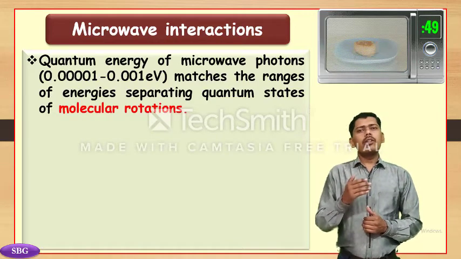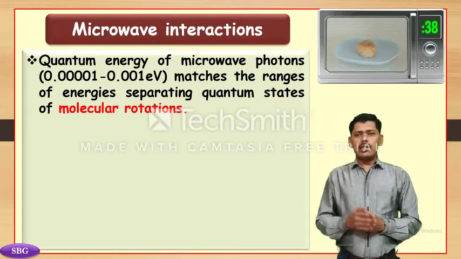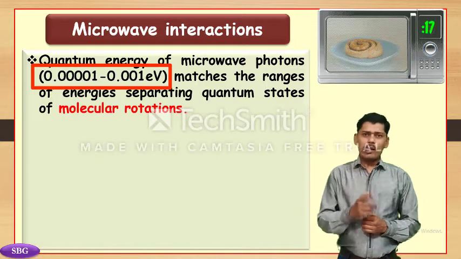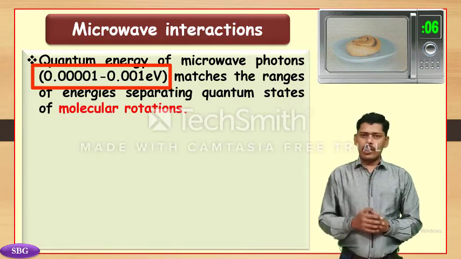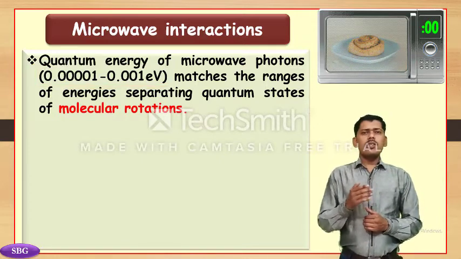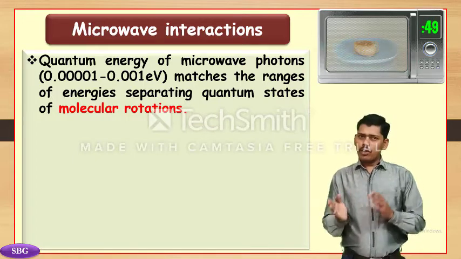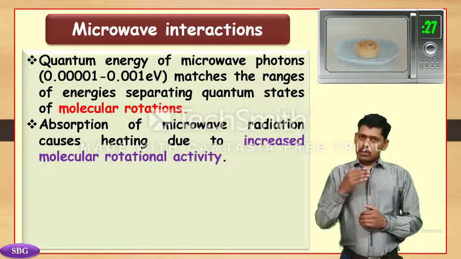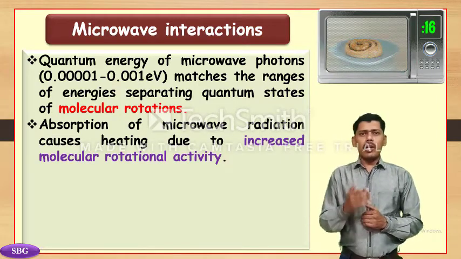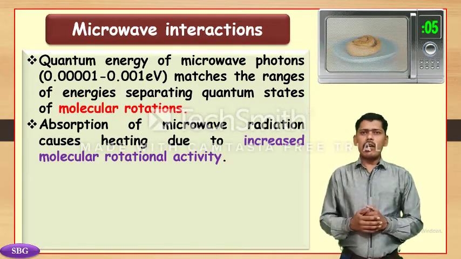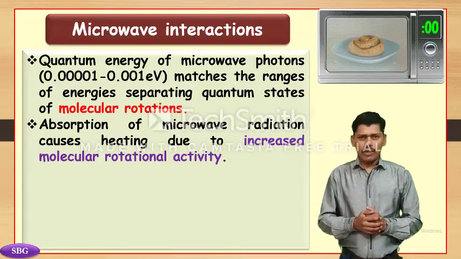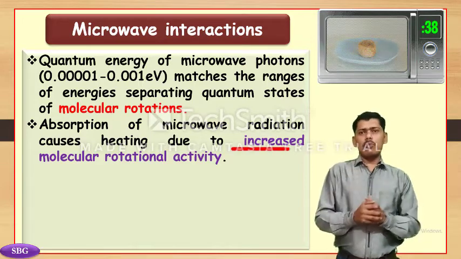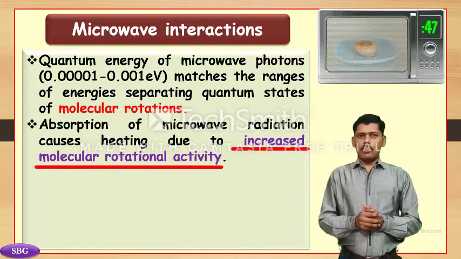The quantum energy of the microwave photon is in the range of 0.00001 to 0.001 electron volt, which is in the range of energy separating the quantum states of molecular rotations and torsion. The strong absorption of microwave radiation by conductors and at lower frequencies causes heating of the material due to the increased molecular rotational activity.